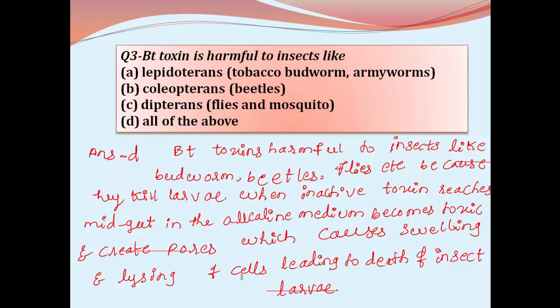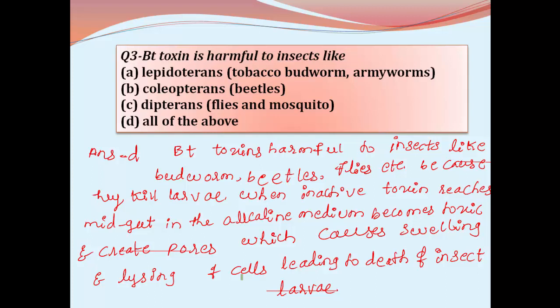Bt toxin is harmful to insects like tobacco budworm and armyworms. They are belonging to Lepidopterans and Coleopterans beetles, dipterans flies and mosquito, and all of the above.